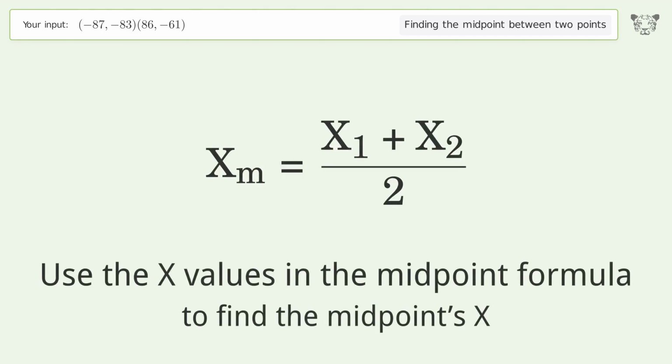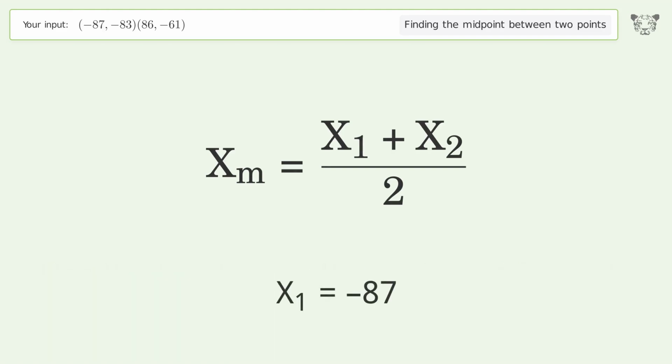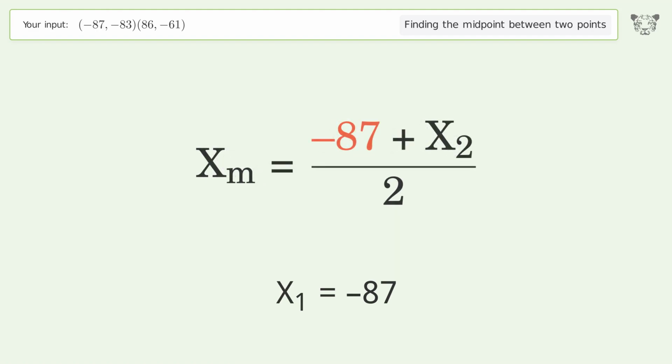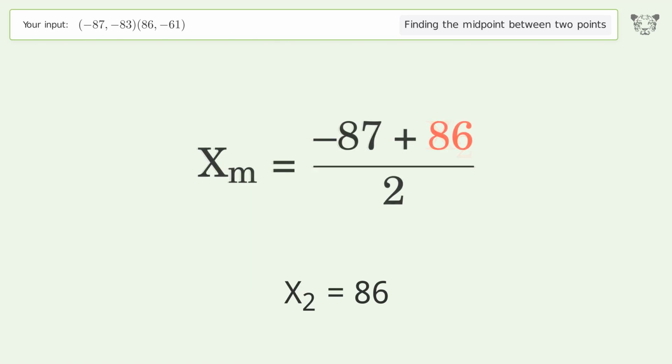Use the x values in the midpoint formula to find the midpoint's x. x1 equals negative 87. x2 equals 86. Simplify the arithmetic.